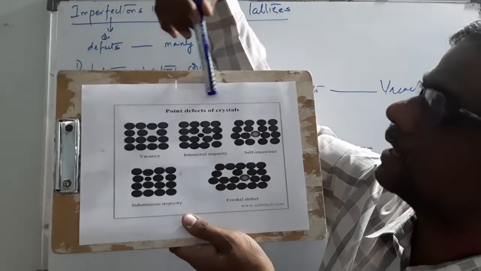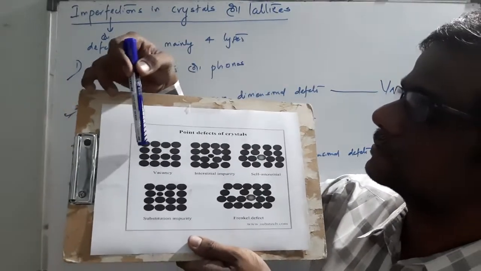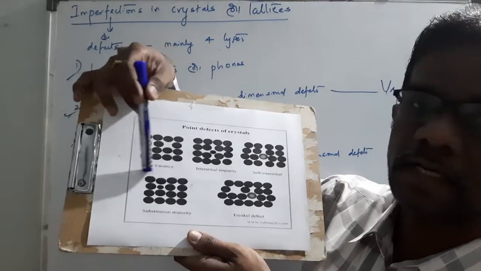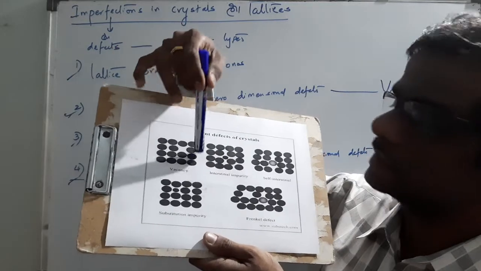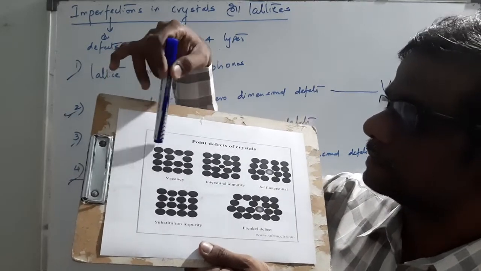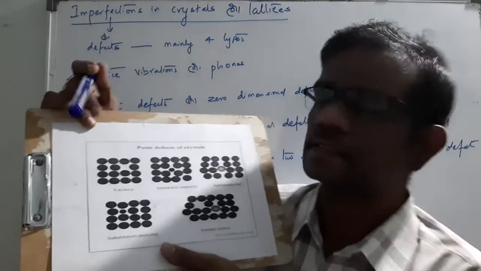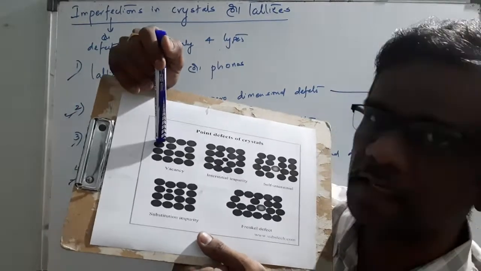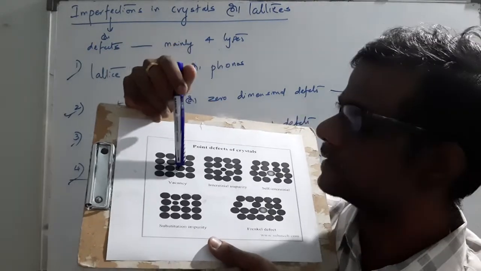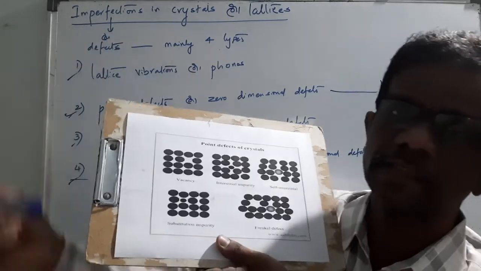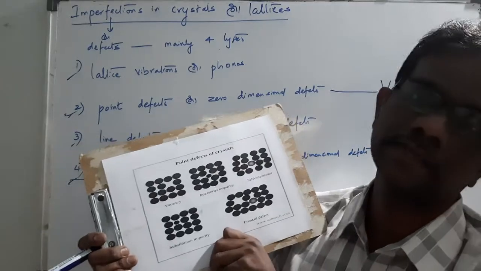So these are point defects. Imagine this is one crystal structure, with atoms present in this crystal. If you observe carefully, one atom is missing from its regular site. That is called a vacancy point defect.